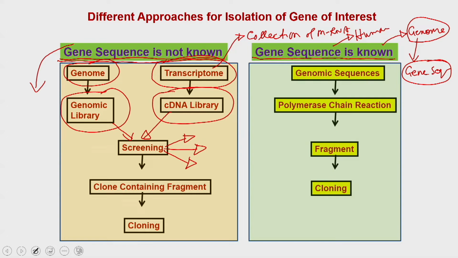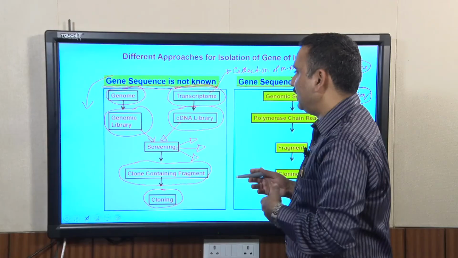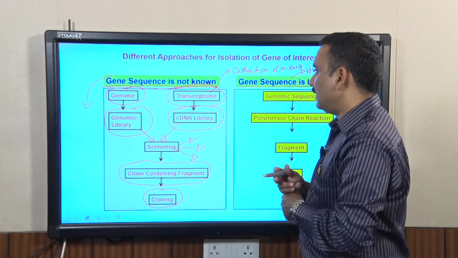After the screening, you are going to get the particular clone which will contain your fragment, and then this fragment you can clone into a cloning vector or into an expression vector and check whether that particular gene is expressing your desired product or not.